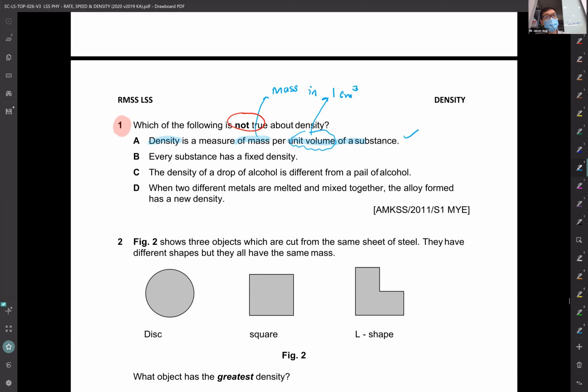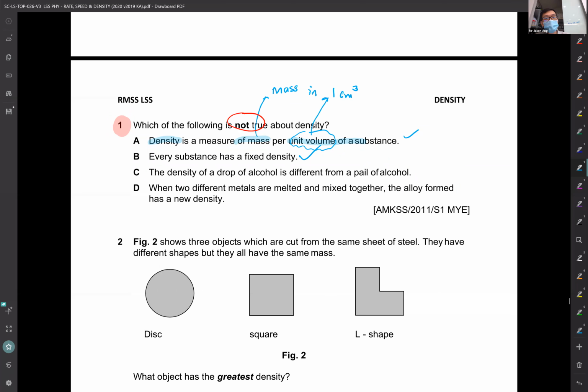Every substance has a fixed density. I think what they meant is every substance will have its own density and then it is fixed. For example, water density is always fixed at one value. Oil has another value, it's fixed. So I would say this is a correct statement.